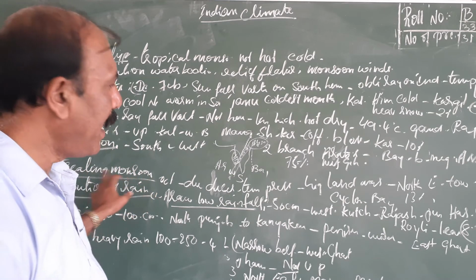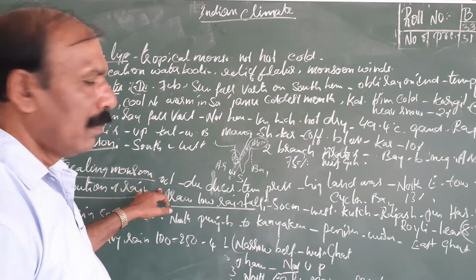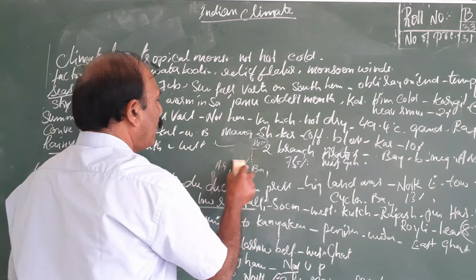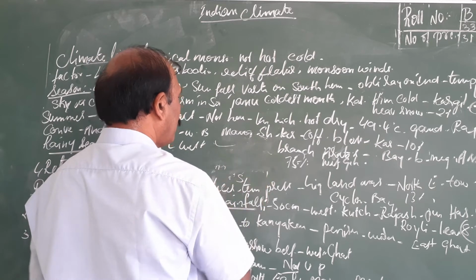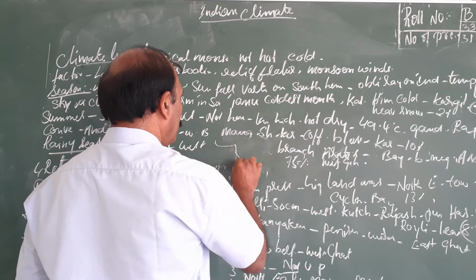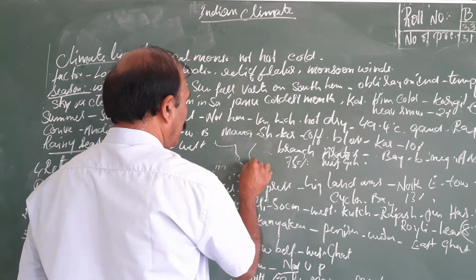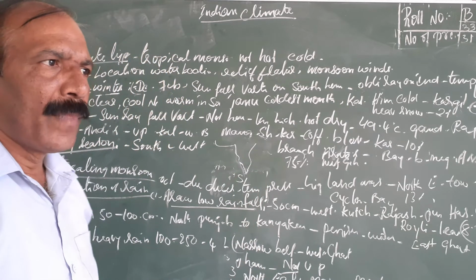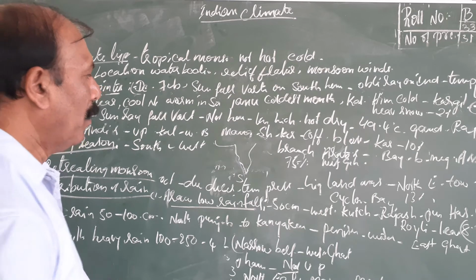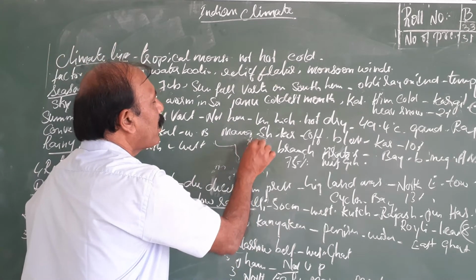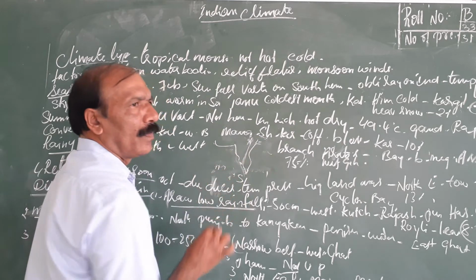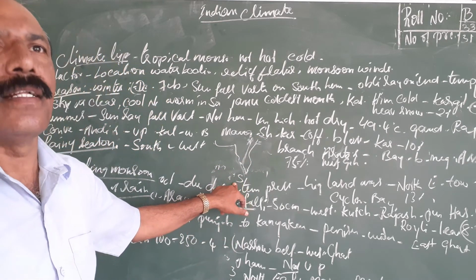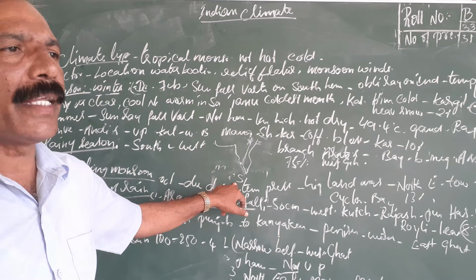Next one, the retreating monsoon season. During the months of December and January, the same thing I will explain. During November and December, the wind starts to blow from the northeast towards the south, because over the Bay of Bengal and Arabian Sea, the sea level temperature decreases.